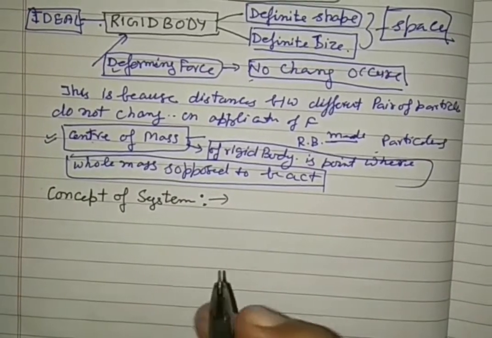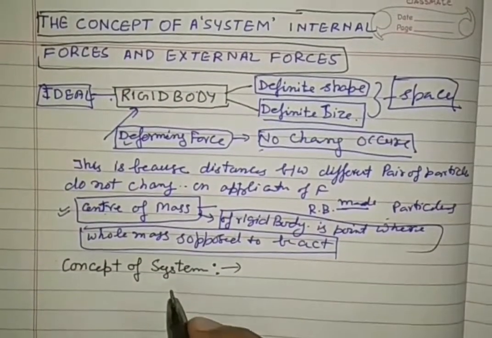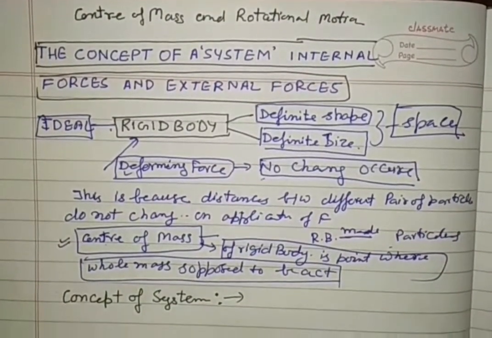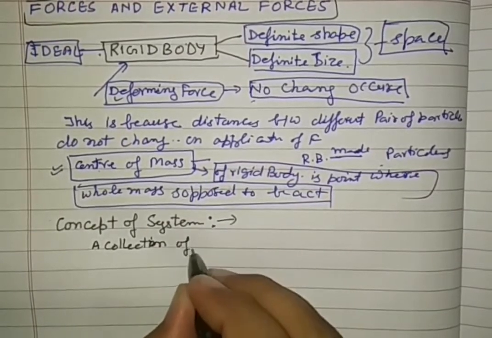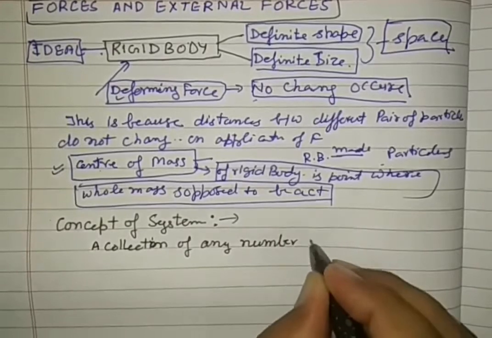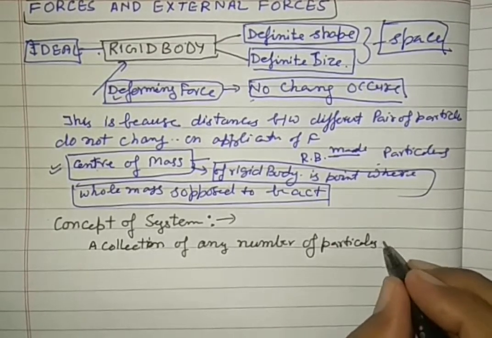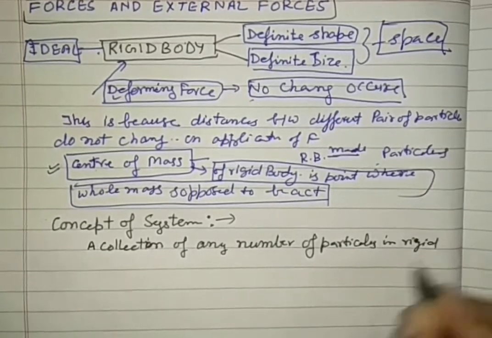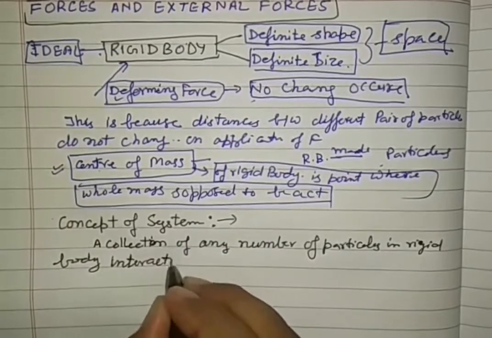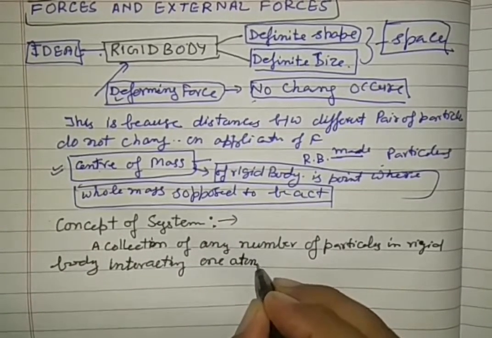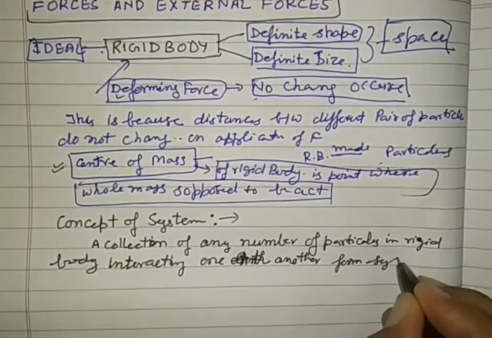In the concept of a system, since a rigid body is made up of particles, if we have a collection of any number of particles in a rigid body which interact with one another, they form a system.